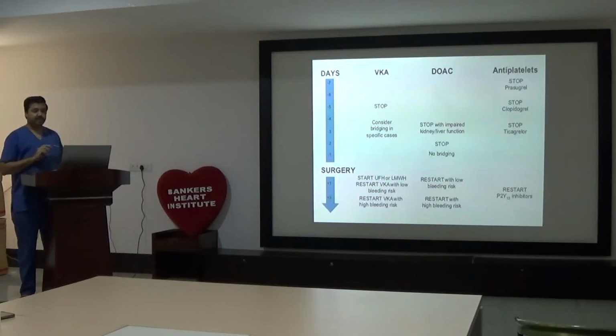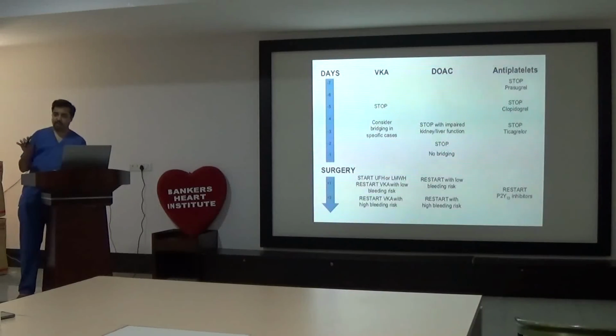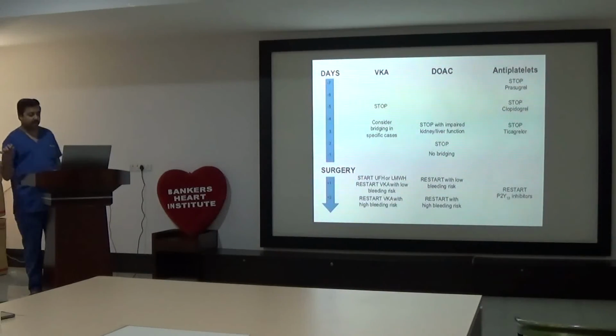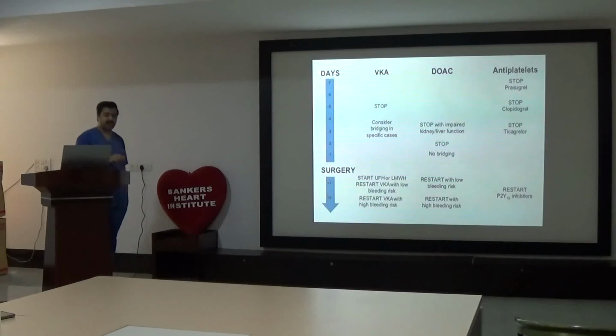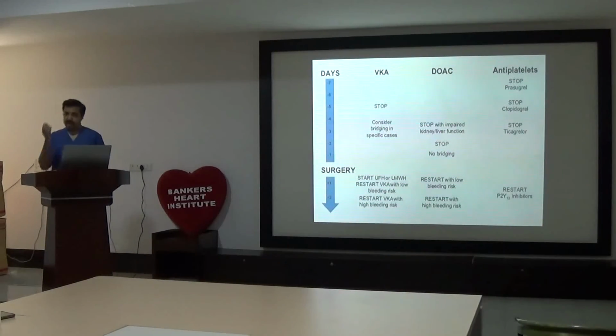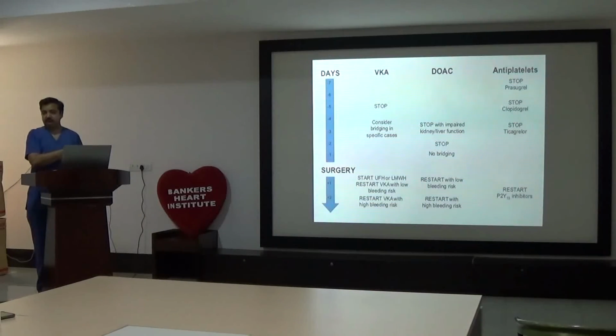Consider bridging in specific cases where there is a high thrombotic risk or high embolic risk. There only consider bridging. It is a class 2 recommendation in all guidelines. This is low molecular weight heparin dependent. In the antiplatelet case, it is a GP2B3A inhibitor like tirofiban. In case of warfarin, it is LMWH or UFH.